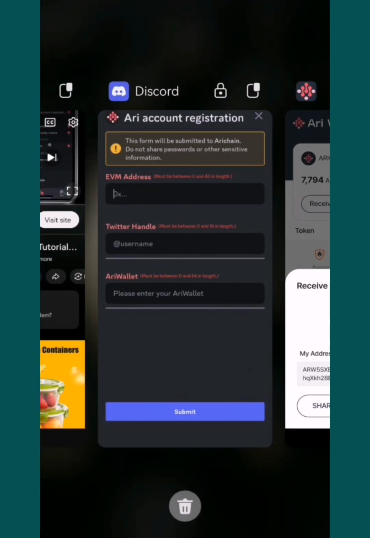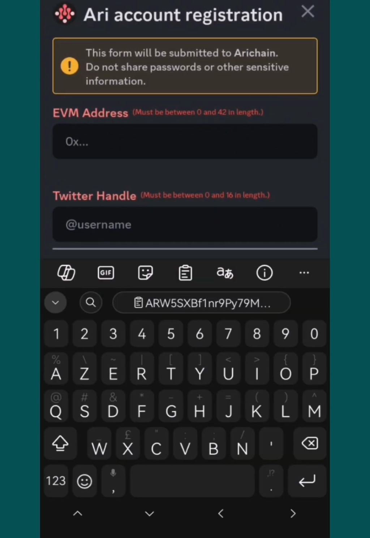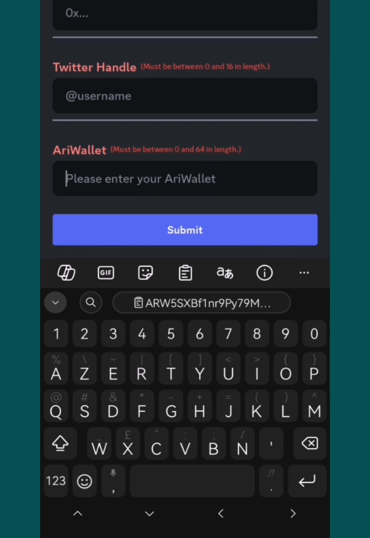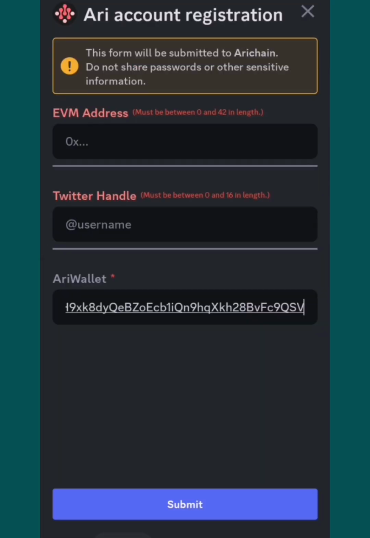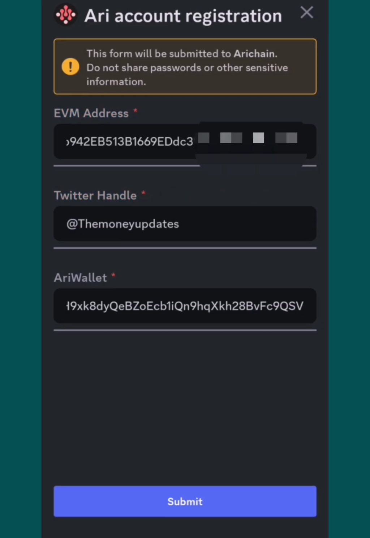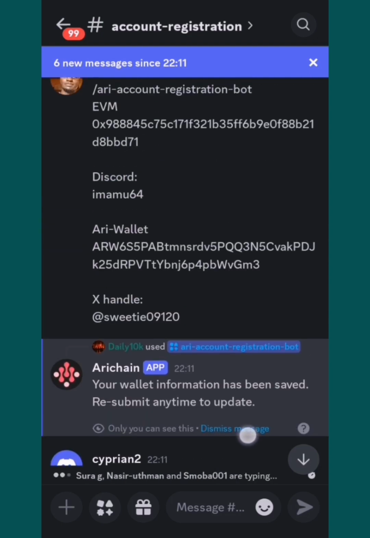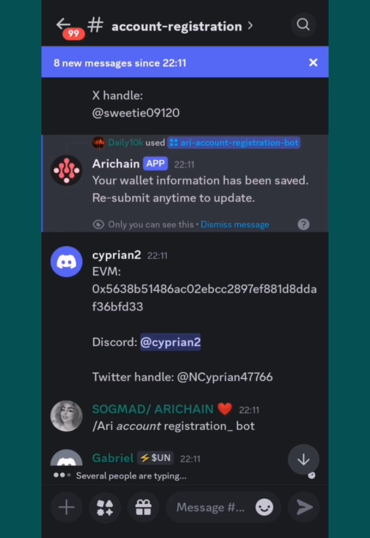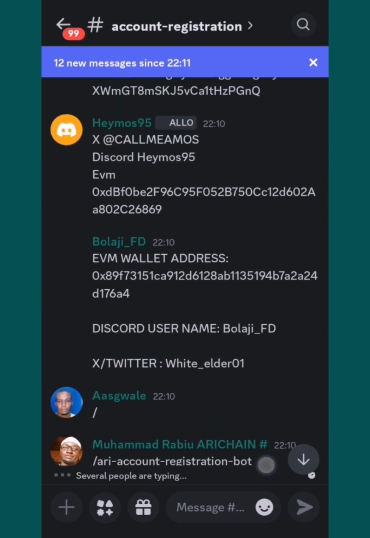When you copy it, you go back to their Discord and you put it where they say Ari Wallet, not your EVM. Once you put that, put the same Twitter account that you used, the same X account, and the same address for your Trust Wallet. Put it there, the EVM. Once you do that, submit it. This is very, very important, just like the first one. Once you submit it, you see that they said your submission has been saved. If you want to edit or change anything, you can still go back and do that. You still have a few days to do this.